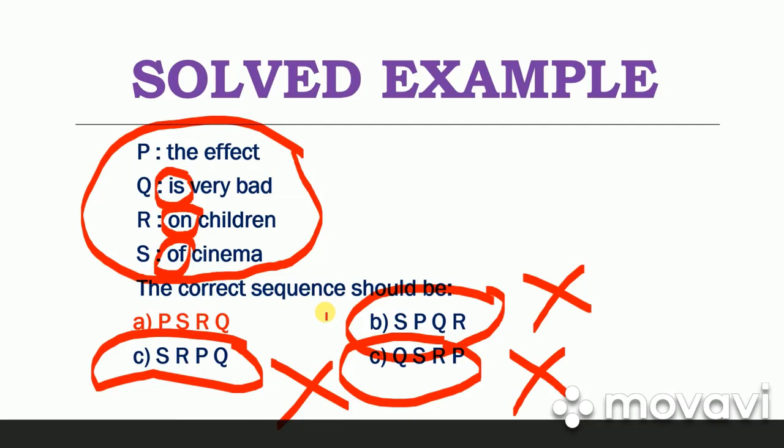Is very bad. The last part starts with a verb, and before this verb, the subject, the effect of cinema on children, is used. That's why this is the correct answer.